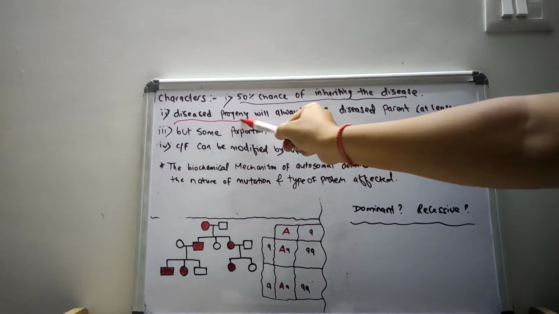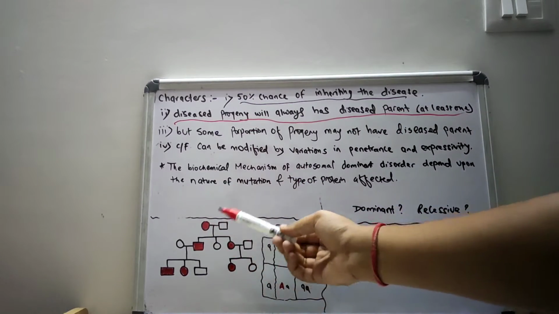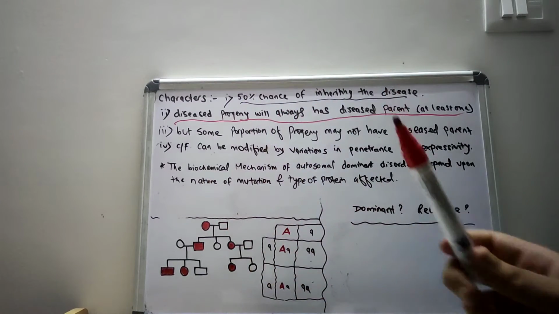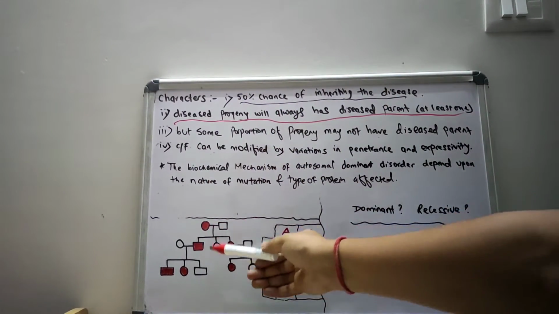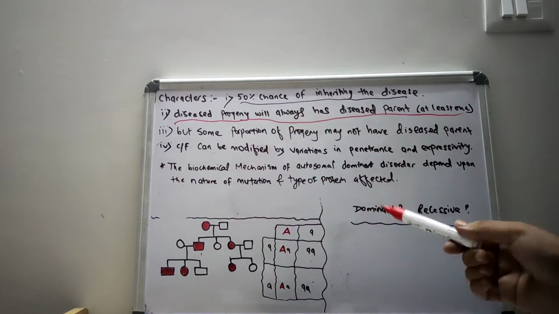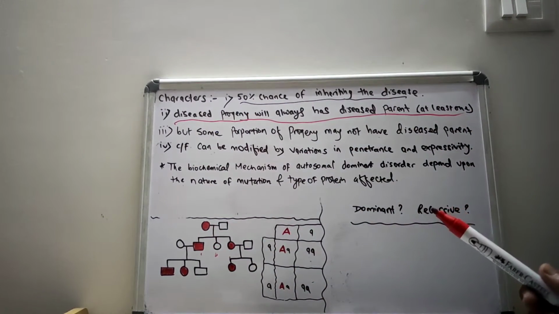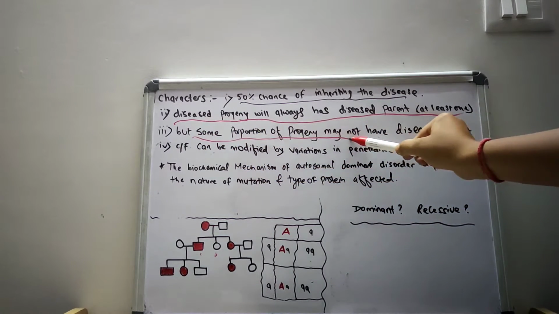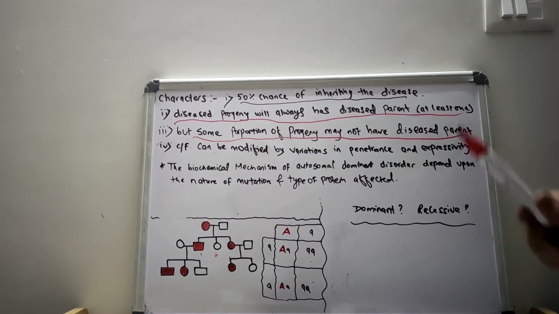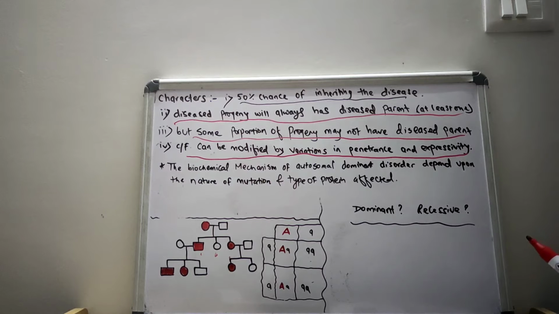The diseased progeny will always have at least one diseased parent, but some portion of the progeny may not have the disease. For example, let us see this pedigree chart. The female is affected, the male is not affected, and there are three children from the two parents. Only two children are affected, but one child is not affected. So the clinical features can be modified by variation in penetrance and expressivity.